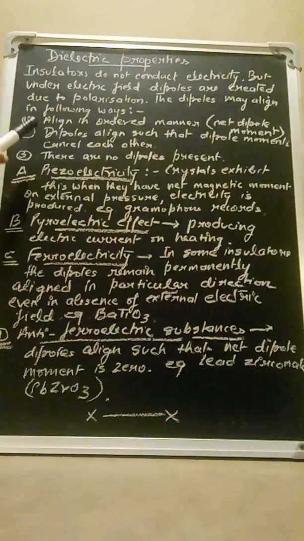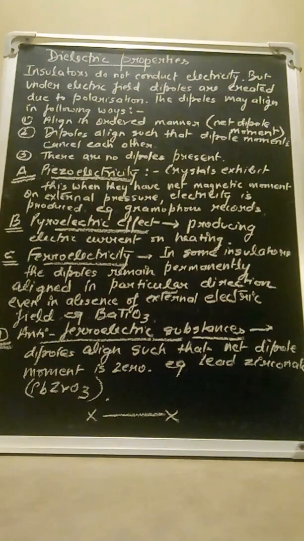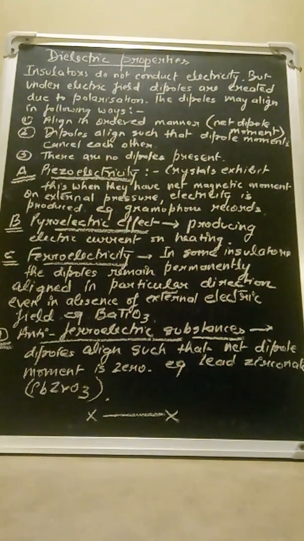Number one, the dipoles that are created in the insulator may align in an ordered manner such that they have a net dipole moment. Or the dipoles may align such that dipole moments cancel each other. And the third is that the dipoles are not at all present in the insulators. So these are the three ways in which the dipoles may be aligned in the insulators on application of an electric field. On this basis, we are going to study three or four types of electric effect.